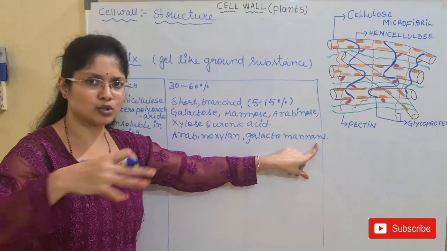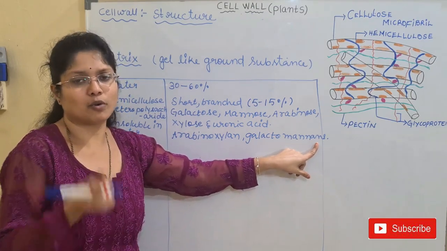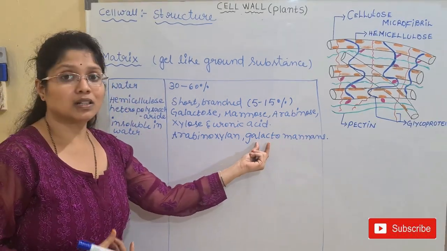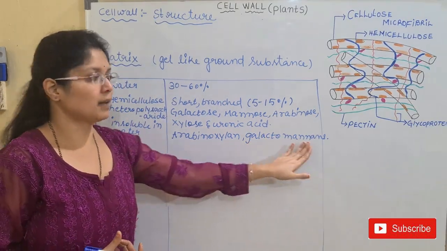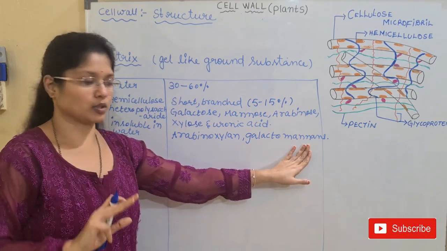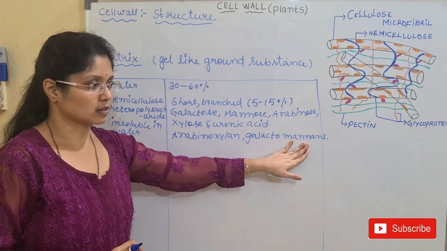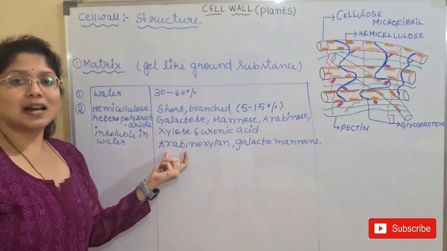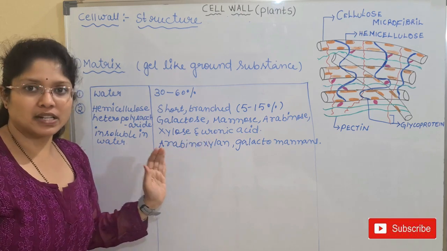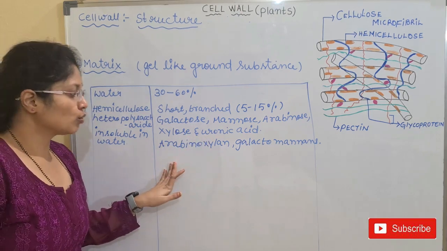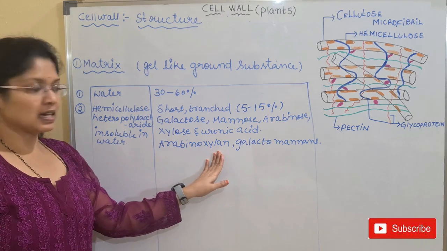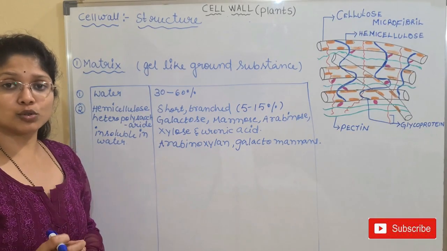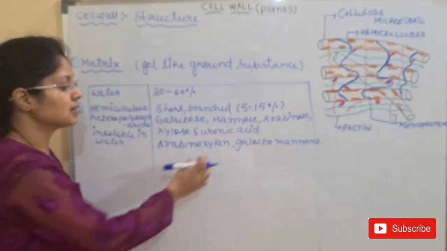Mannan means many mannose units, many mannose sugars forming one mannan. Here these mannose will be binding with galactose to form galactomannan. So these are a combination of two types of sugars, galactose and mannose. Arabinoxylan means the xylose sugar is combined with arabinose sugar, and they form a combination carbohydrate known as arabinoxylan. Here xylan means many xylose units, many xylose sugars, binding together to form a xylan.